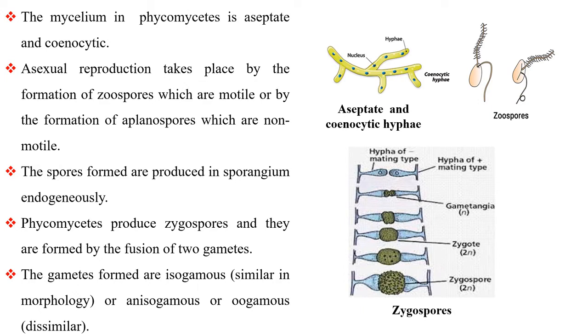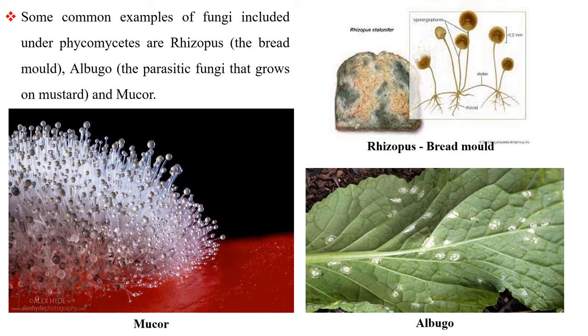Phycomycetes produce zygospores, and they are formed by the fusion of two gametes. The gametes formed are isogamous, anisogamous, or oogamous. Some common examples of fungi included under Phycomycetes are Rhizopus, the bread mold, Albugo, the parasitic fungus that grows on mustard, and Mucor.